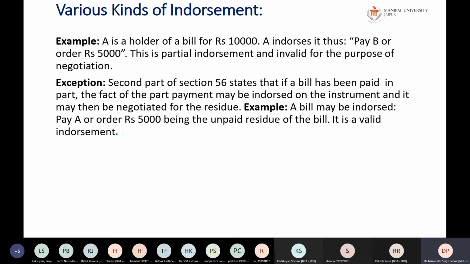Suppose there was an instrument of 10,000 as given over here, and A has endorsed it to B to the extent of rupees 5,000. Now this endorsement will not be valid if it is endorsed further as such. By virtue of this particular instrument, B is to receive rupees 5,000, so B must receive 5,000. The fact that B has taken rupees 5,000 out of this instrument must be endorsed on the instrument along with the endorsement that 5,000 has been paid. Now this bill is liable only to 5,000. Such a type of endorsement is called partial endorsement. Normally such endorsements are not useful these days.